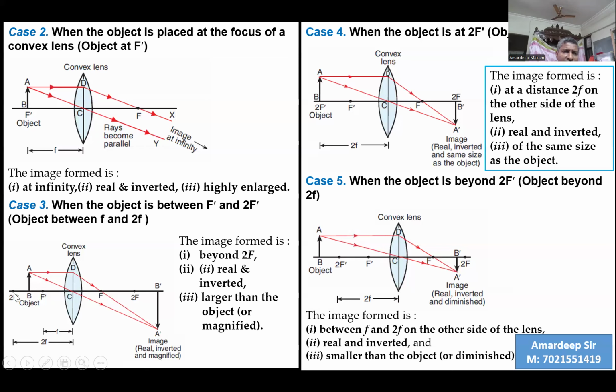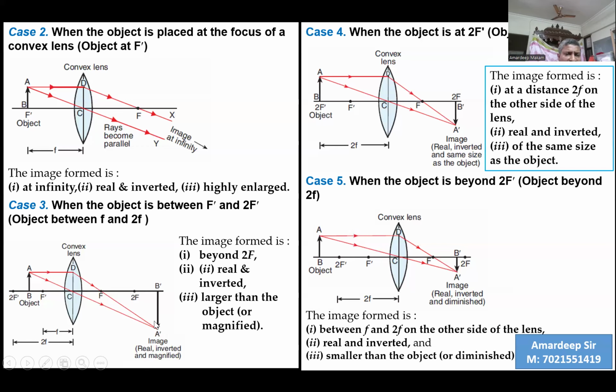Now we shift the object a little more left, before the focus, between F dash and 2F dash. When the object is kept between F dash and 2F dash, again the two rays are the same, two rays for studying. One ray of light parallel, another the ray of light passing through the center. After passing through the lens, the parallel ray of light bends and passes through the focus, and the other ray of light which is incident on the optical center goes undeviated, and both of them meet after some distance beyond 2F, and we see here an inverted image, comparatively larger than the size of the object, therefore definitely enlarged, magnified.